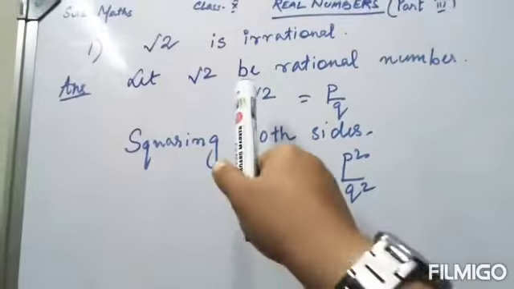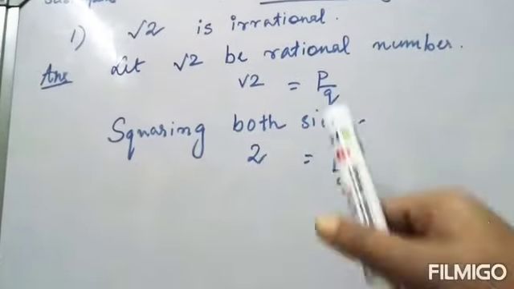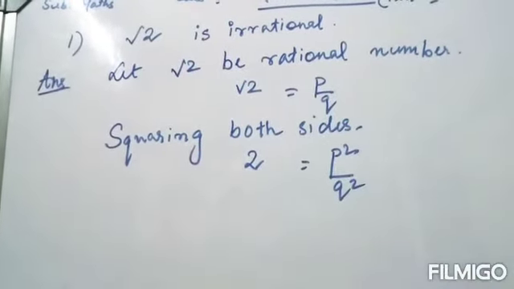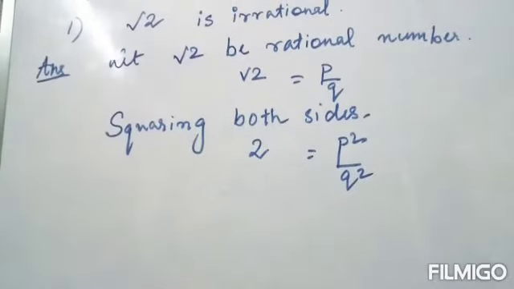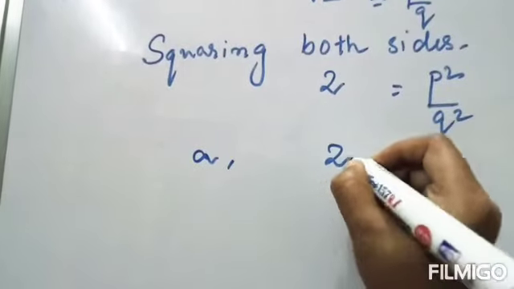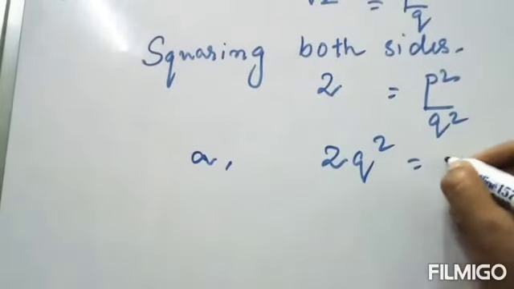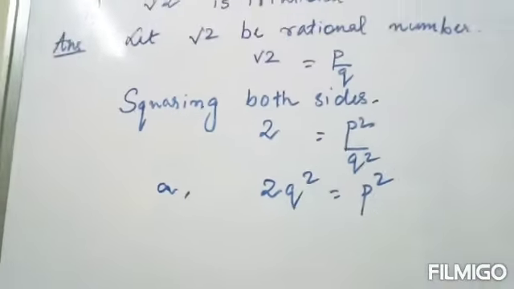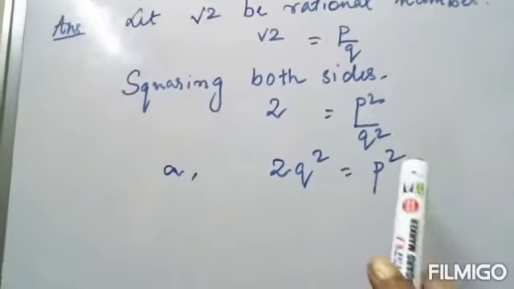Right? Square of root 2 is what? 2. And square of p is what? p square, and square of q is q square. Okay? Next. Or 2q square is equal to p square. Right? Now see,